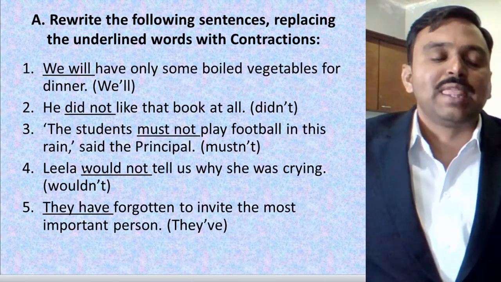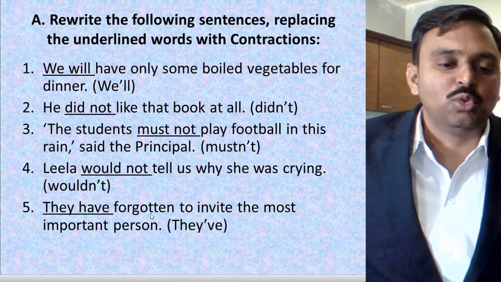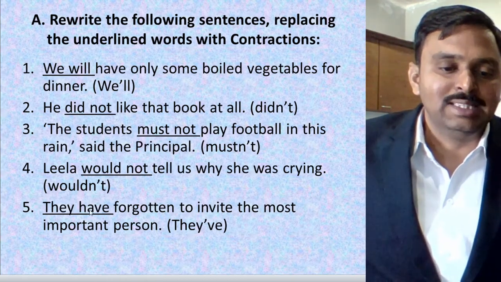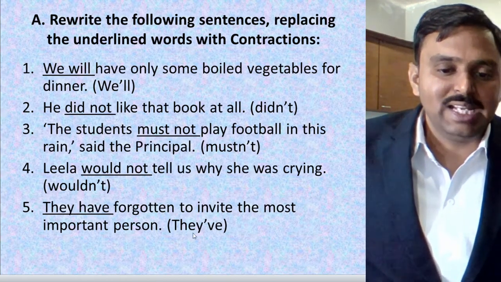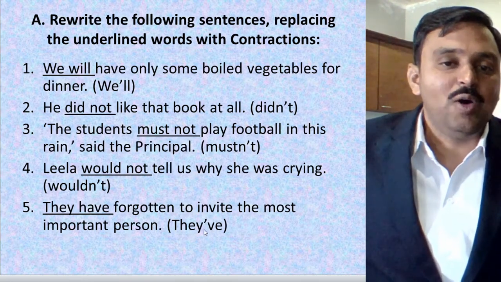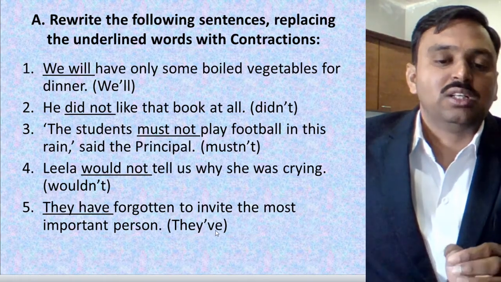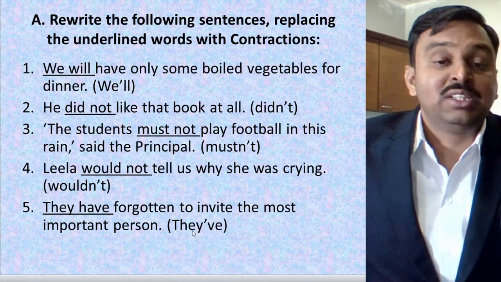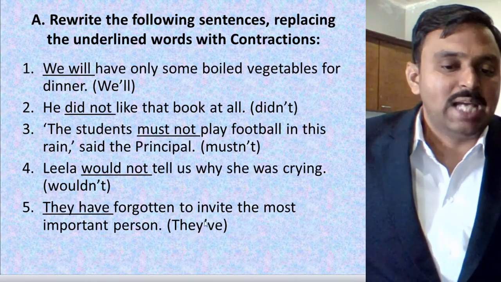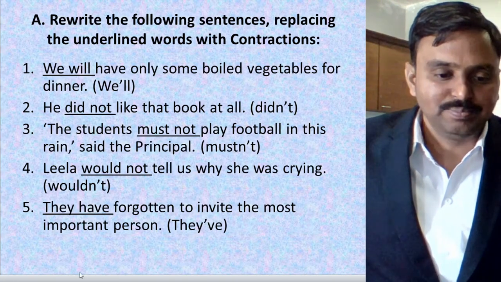Alright, let's go for the fifth example. They have forgotten to invite the most important person. Here they have is the underlined word, so I'll make it they've. Have will not be traced, just the short form. Just the verb will not be traced out while pronouncing that. The pronunciation is also very important there. The apostrophe will be put, and h and a will be removed from the sentence.